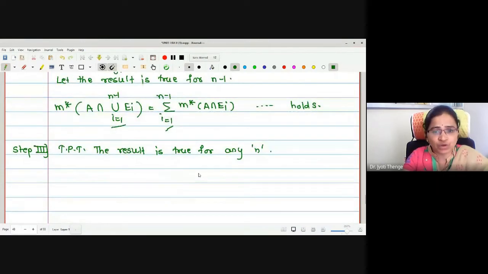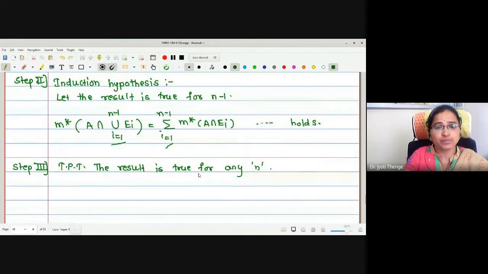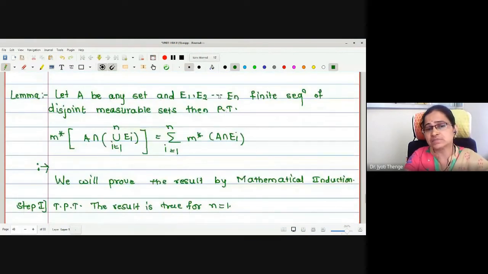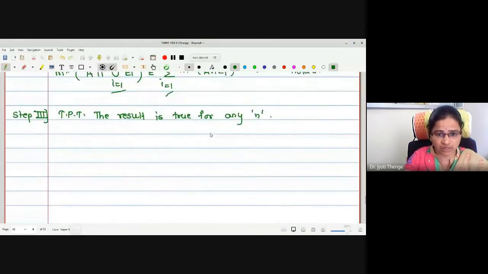Now we will make use of the fact that the set E_n is measurable, because E1, E2, up to E_n is given to be a finite sequence of disjoint measurable sets. Let E_n be measurable. What does the definition of measurable say?